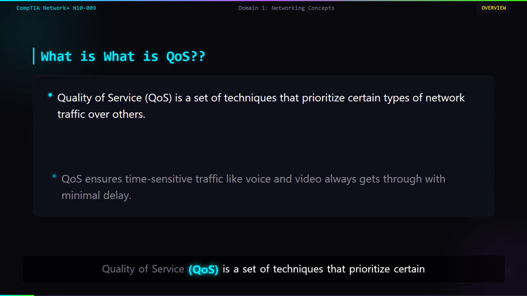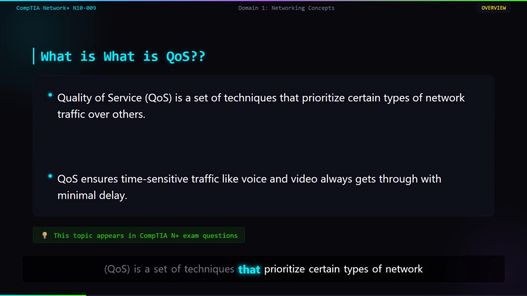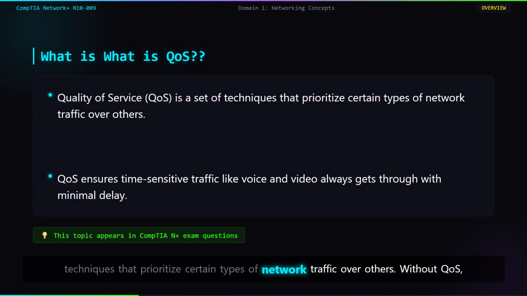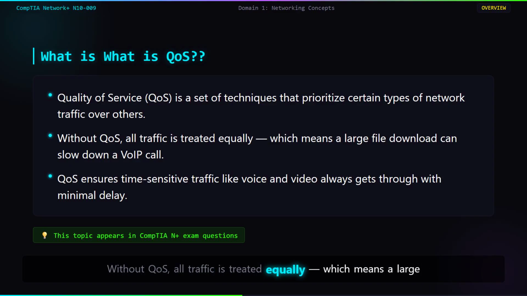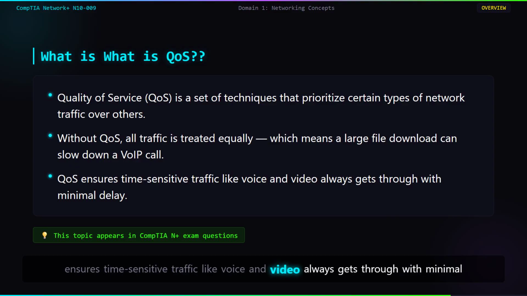Quality of service, QoS, is a set of techniques that prioritize certain types of network traffic over others. Without QoS, all traffic is treated equally, which means a large file download can slow down a VoIP call. QoS ensures time-sensitive traffic like voice and video always gets through with minimal delay.